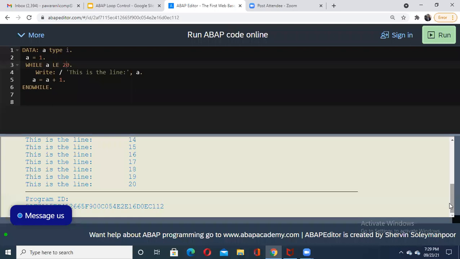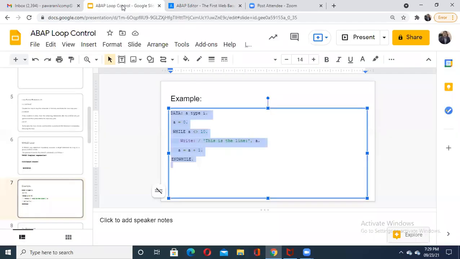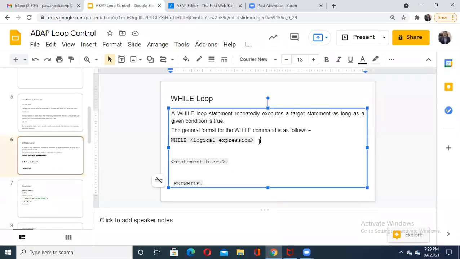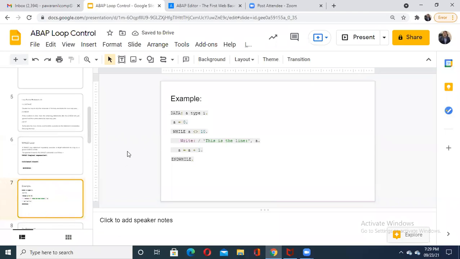Its execution is very easy, but we have to understand how it is written. Remember, every statement we end here with this dot operator. I forgot that dot here, I'll put it so it becomes perfect. This one we have seen. Now let us move on to the next one.